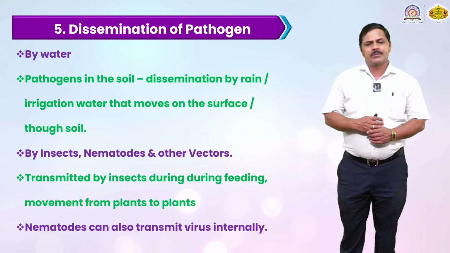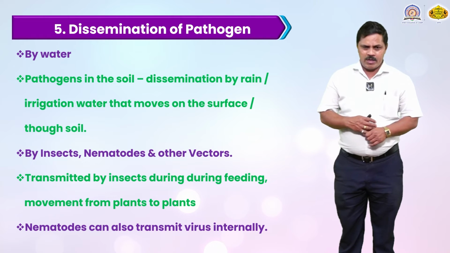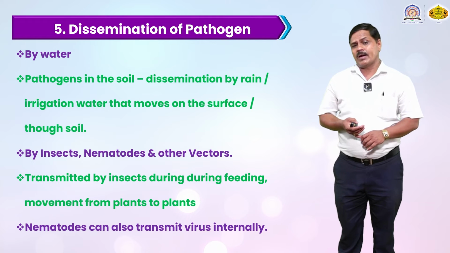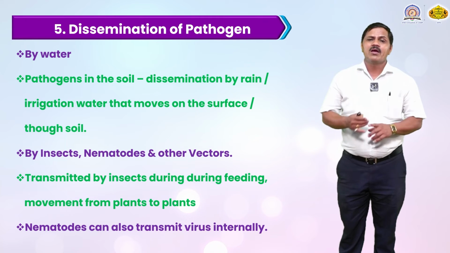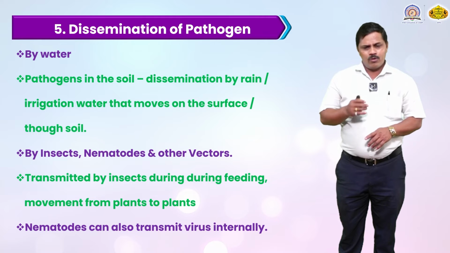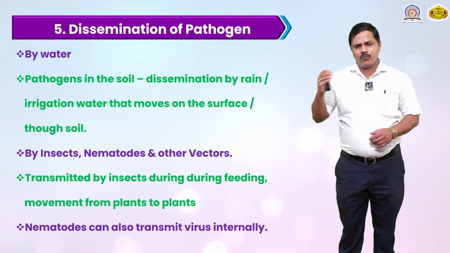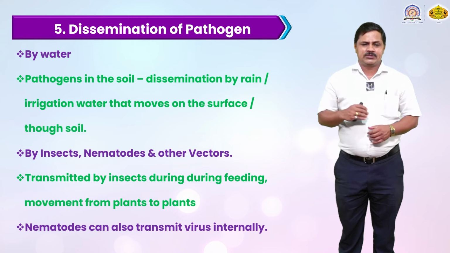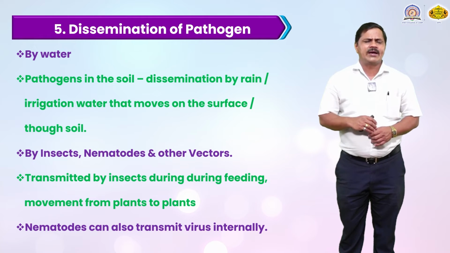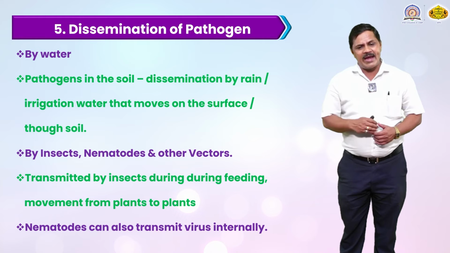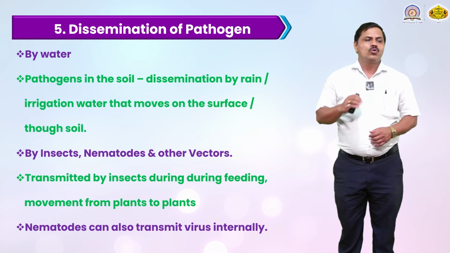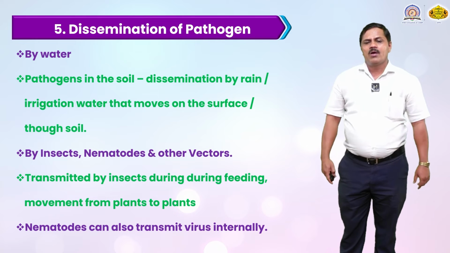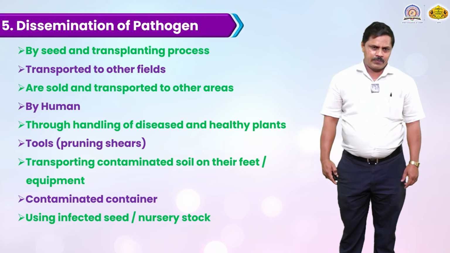Another is dissemination of the pathogen by insects, nematodes or other vectors. This is also a major factor, as pathogens are transmitted by insects during their feeding. The primary food of insects is leaves, and they also feed on plant parts such as the nectary. At that time, the disease can be carried from one plant to another. Nematodes can also transmit viruses internally.